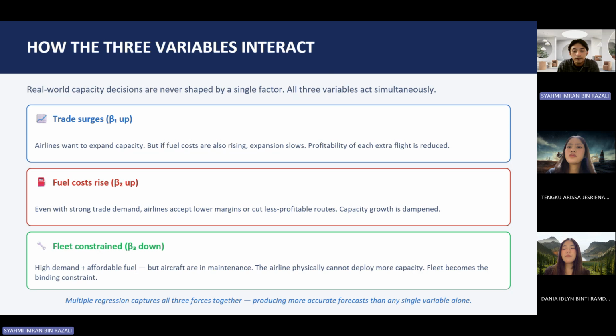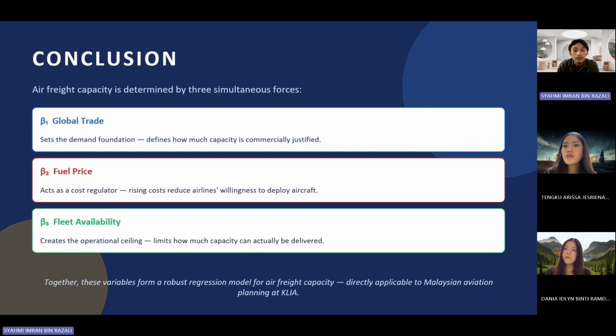Now add a fleet constraint. Suppose two of the airline's five freighters are in C-check maintenance for 6 weeks. Suddenly, even with strong demand and manageable fuel costs, the airline cannot physically add capacity. Fleet availability becomes the binding constraint. This is exactly why multiple regression is more useful than looking at any single factor. Each variable on its own tells parts of the story, but only together do they reflect what's actually happening in the market.